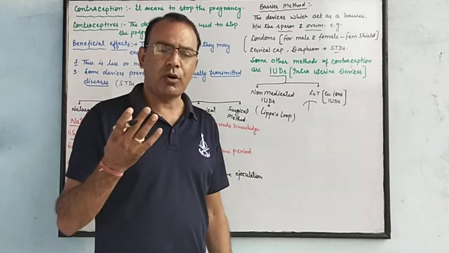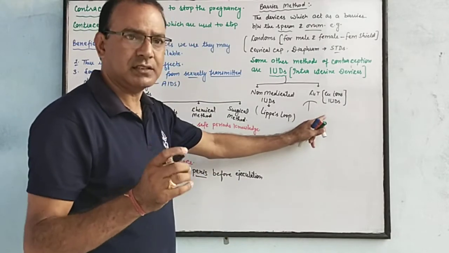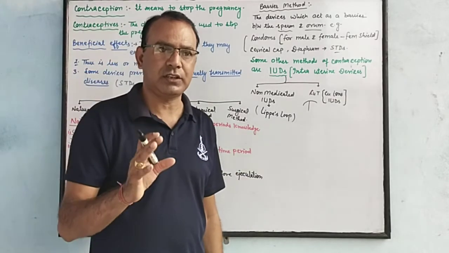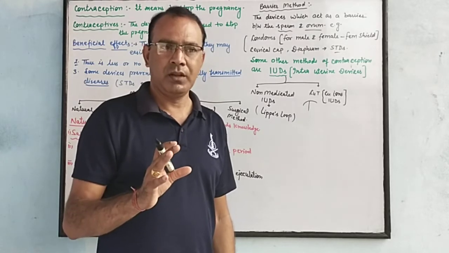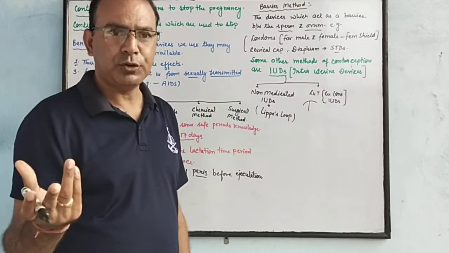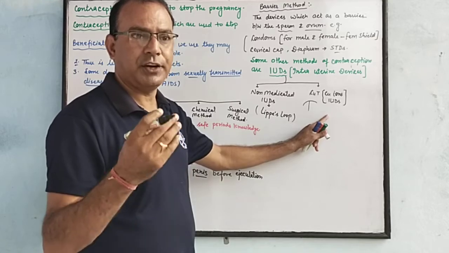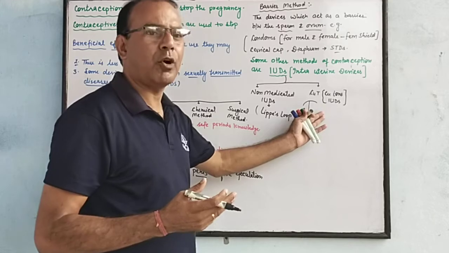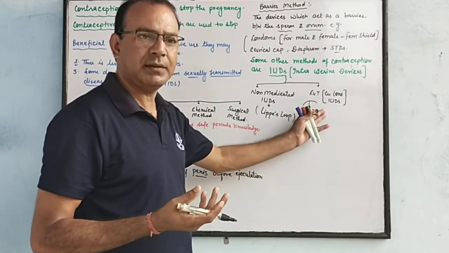You know that copper is a metal and shows basic nature, and these ions kill the sperm. We always know that in one ejaculation there are 200 to 300 million sperms ejaculated, but only 100 sperms reach the fallopian tubes. So the IUD copper ions reduce the motility of the sperm, so that many sperm are killed. The remaining 100 which reach the fallopian tubes may be killed by the copper ions.